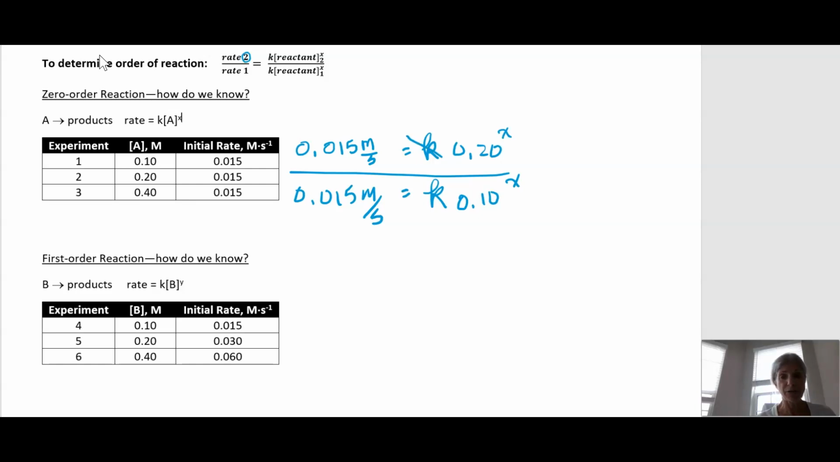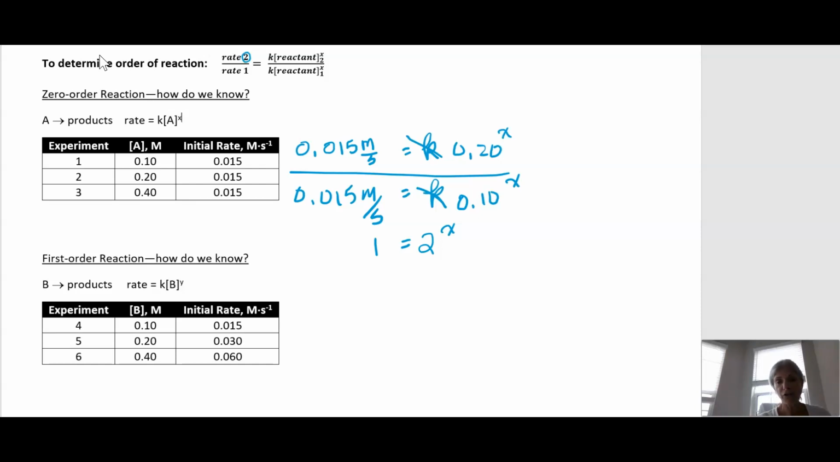So K will cancel here. You can see that 0.015 divided by 0.015 gives us 1. The K's cancel. 0.2 divided by 0.1 is 2 to the X. So X must be 0 because any number to the 0 power is 1.